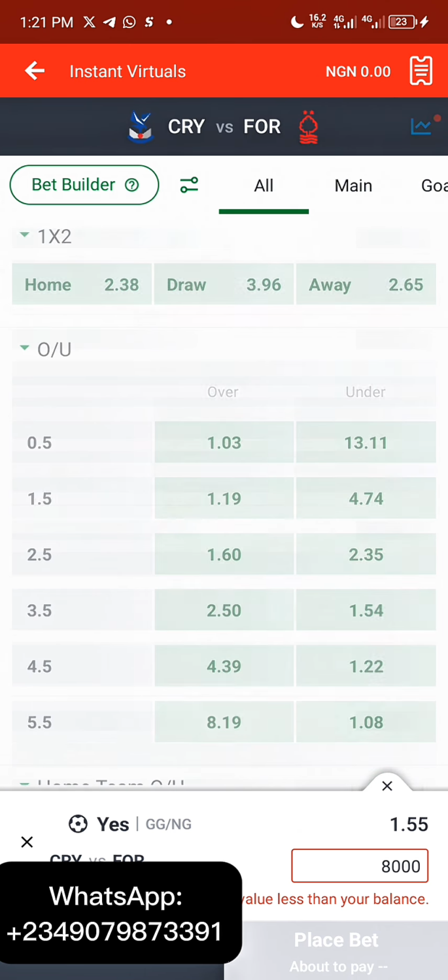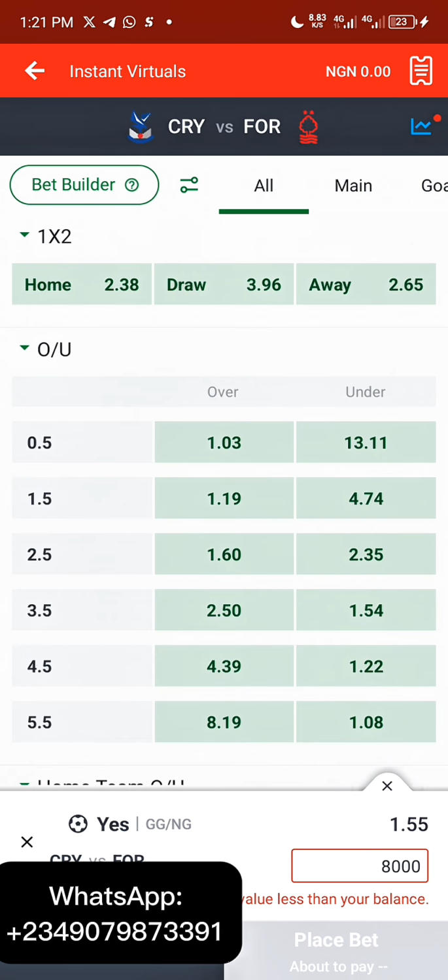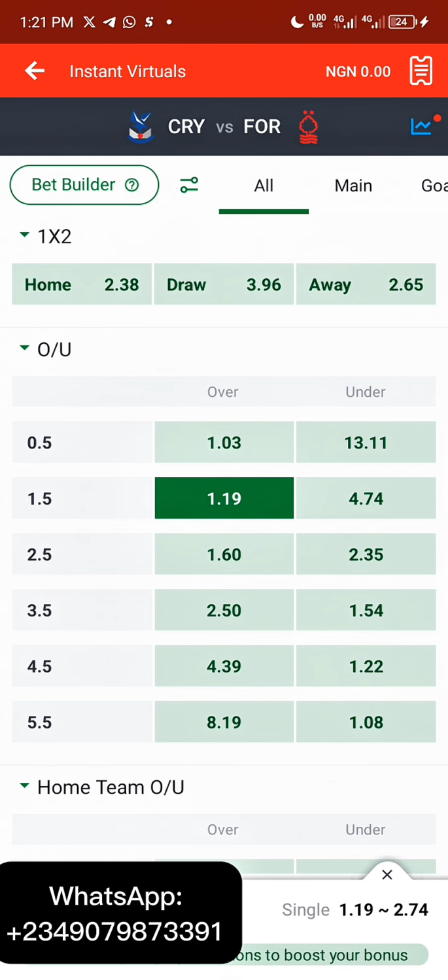So now let's go over to this part, which is the most important part. What do they have to do now? Like I said, this actually works out for 1.5, also works out for 2.5, also works out for 3.5 goals. If I should select this 1.5 right now, we will be getting 1.19 odd, which I would say is 95% guaranteed.